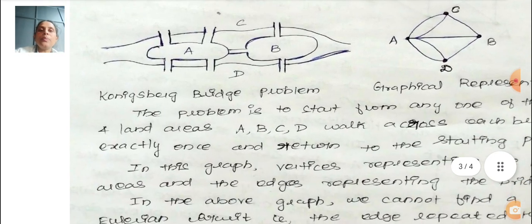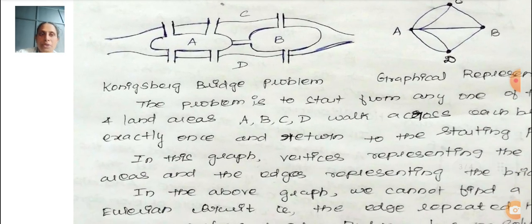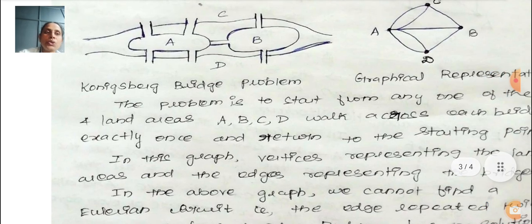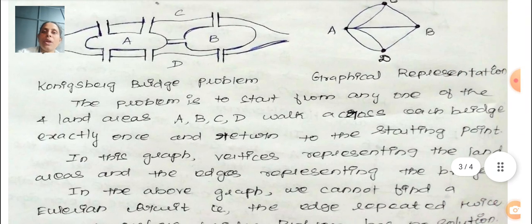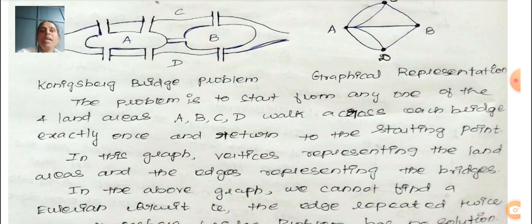Okay, so in this Konigsberg bridge problem, the problem is to start from any one of the land areas A, B, C, D, walk across each bridge exactly once and return to the starting point. Okay, so in this problem graph theory came into existence.